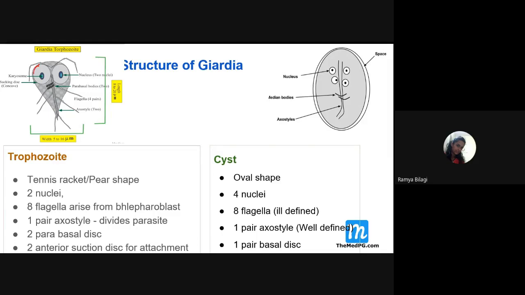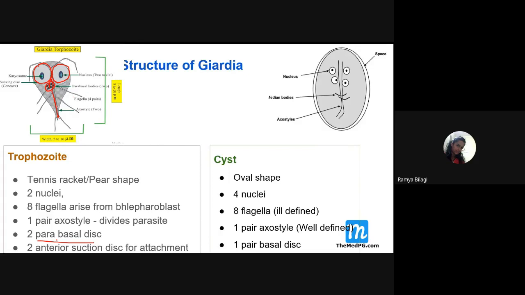The round things you are seeing here are the sucking discs. Using these discs, they attach to the villi of the intestine, so these are the organs of attachment. Then it has got parabasal discs. Can you see here? These are the 2 parabasal discs. And in the center, 2 longitudinally passing lines are present, which divide this trophozoite into 2 equal halves.